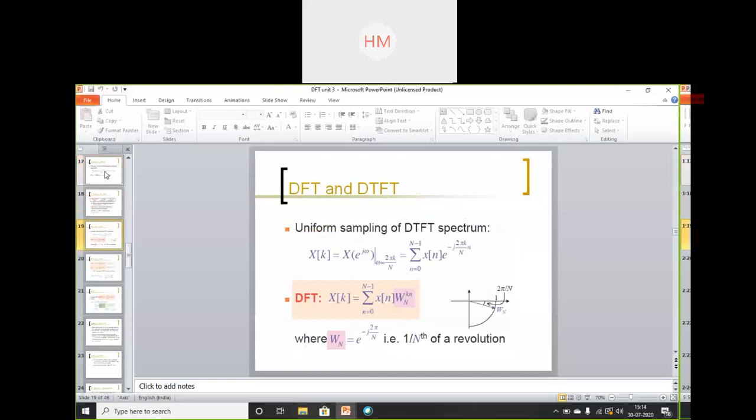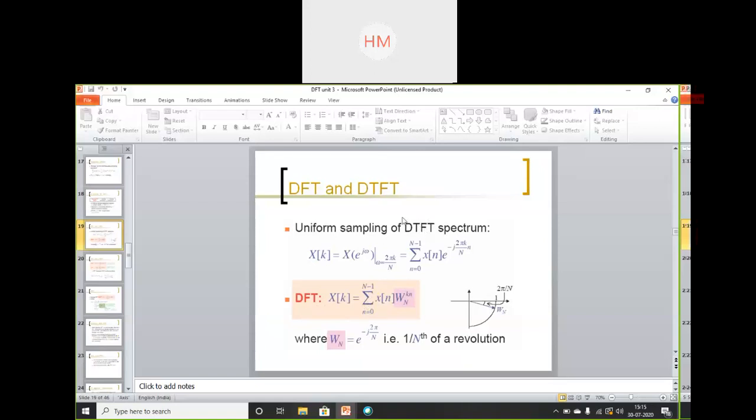I think you have studied DTFT in second year. DTFT is the discrete time Fourier transform, which generates the Fourier transform of a discrete time sequence. Clear? And what we are doing here, we are generating a discrete Fourier transform. That means it will generate a specific, very refined form of discrete signal. This DTFT produces a continuous domain signal at the output.